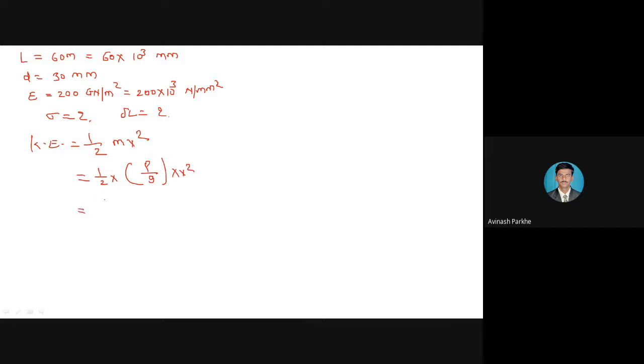So 1/2 is a constant parameter. P is given: 35 into 10 raised to 3, divided by 9.81, into V square, means 1 square. Therefore, kinetic energy is equal to, what will be the answer?